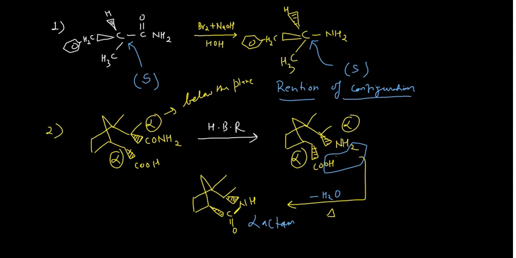So both can be below the plane, or both can be above the plane, which is difficult but can happen. So only this cis geometry is possible. Because to remove this OH and H from here, for this orbital overlap, both must have the cis geometry, and since they are forming the lactam, that means they are having the cis geometry.